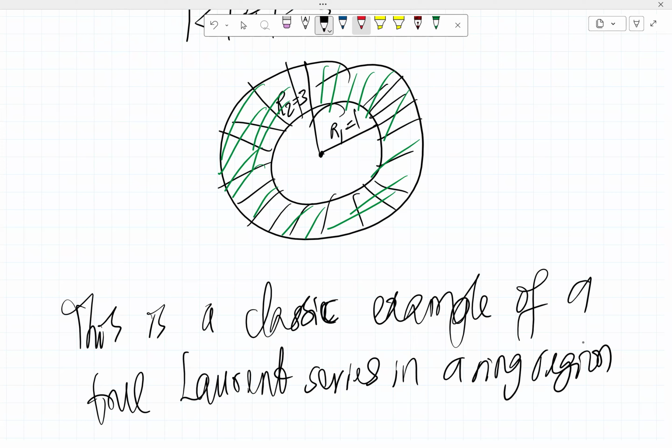Okay, so with that, we come to the end of series and local behavior.